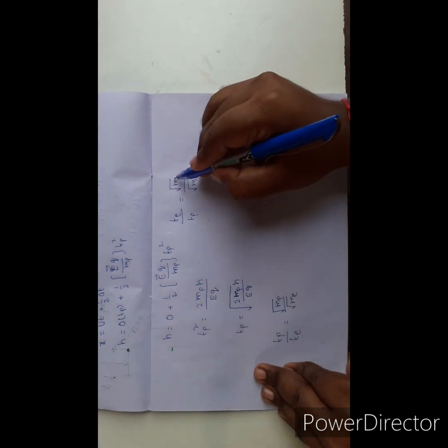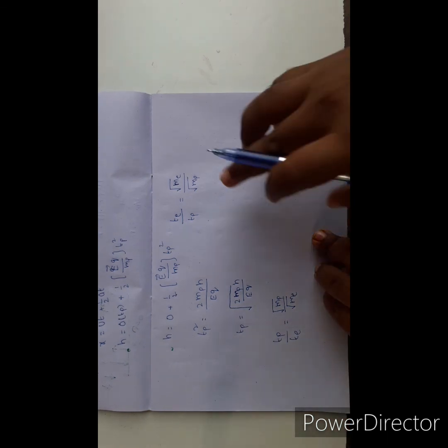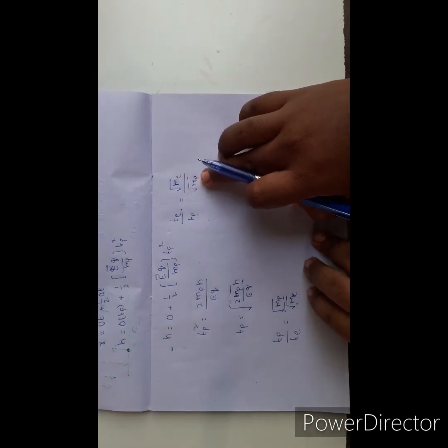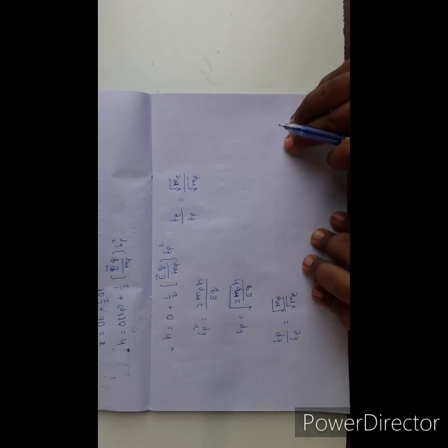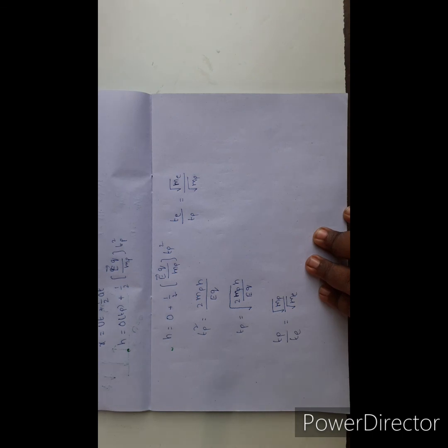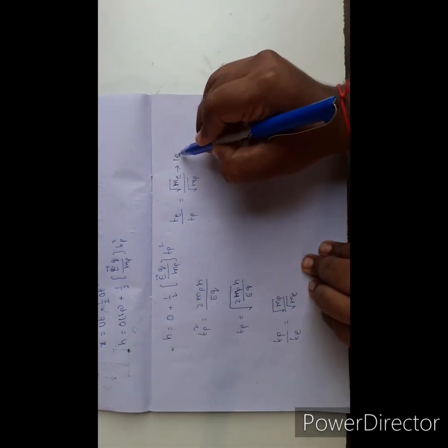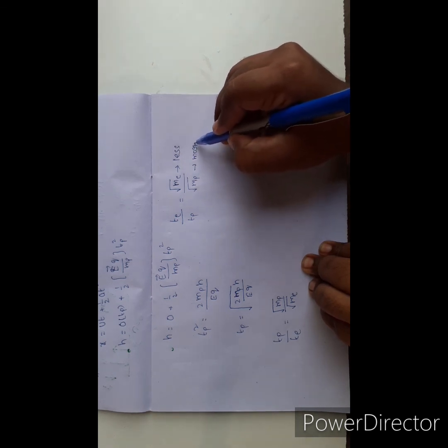Here you have observed me, the mass of the electron, and mp, the mass of the proton. Which has the large value and which has the small value? The mass of the electron is less and the mass of the proton is more.